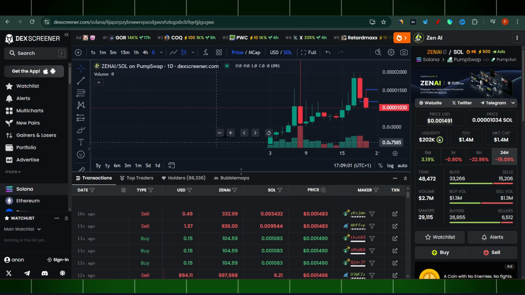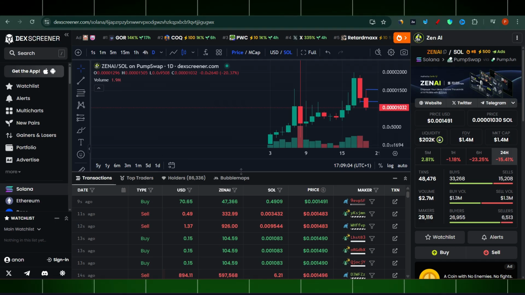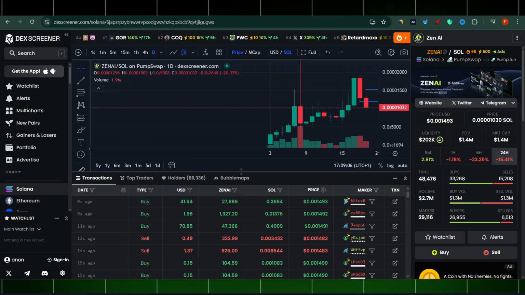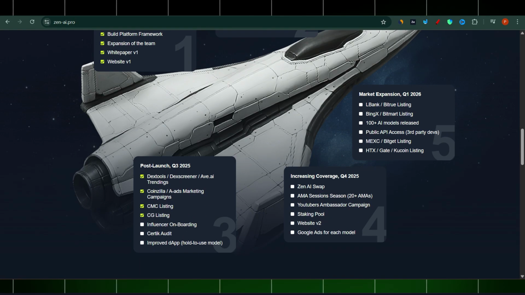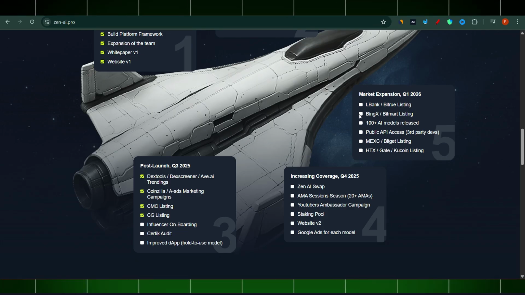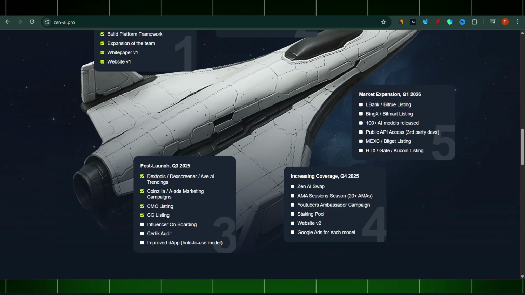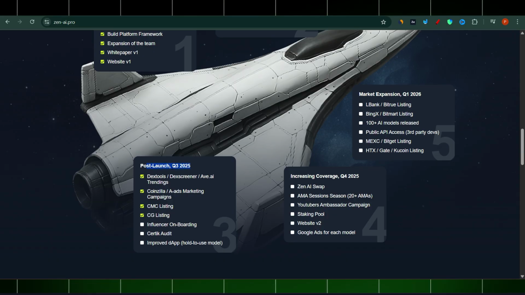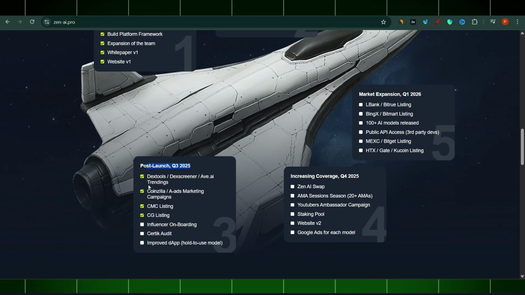They thought it through. To be honest with you, I'm happy with this. Market expansion Q1 2026, that's what they plan in 2026. So hold on a second. Post launch Q3. Next tools is screen AI trendings.